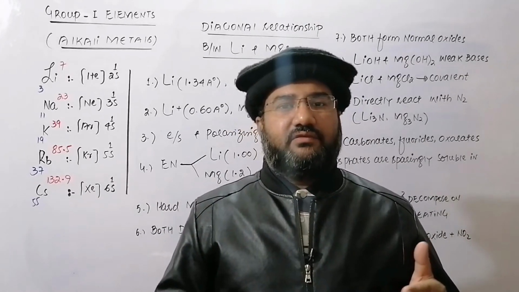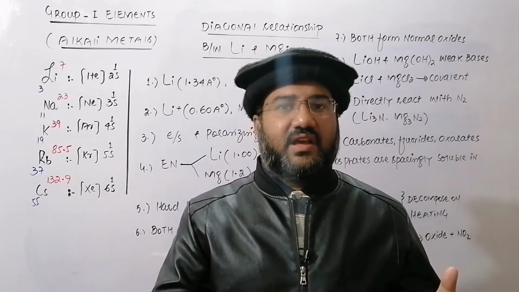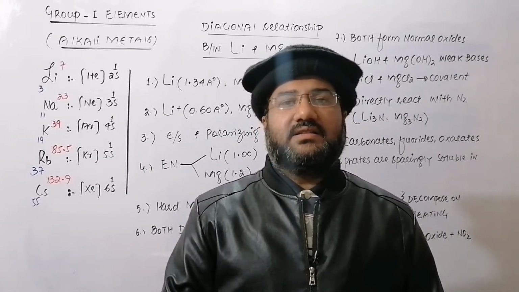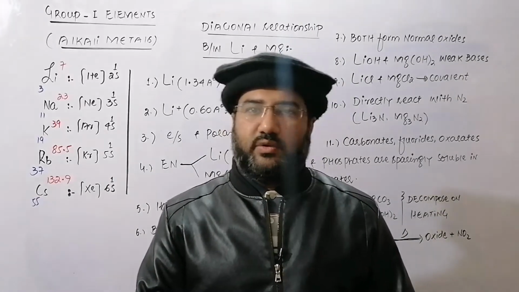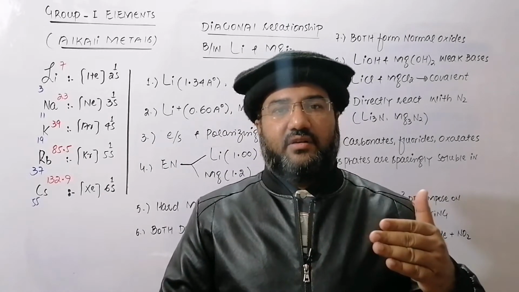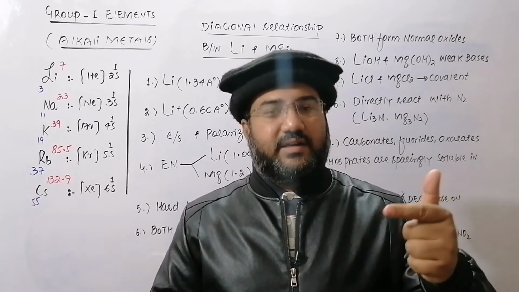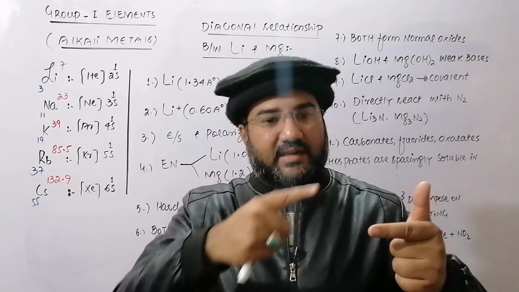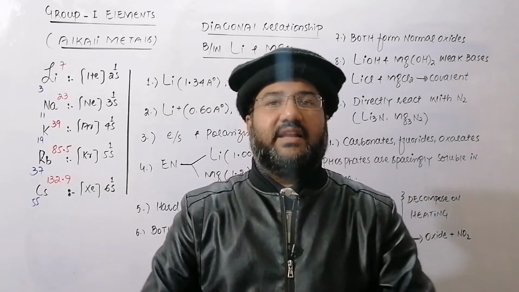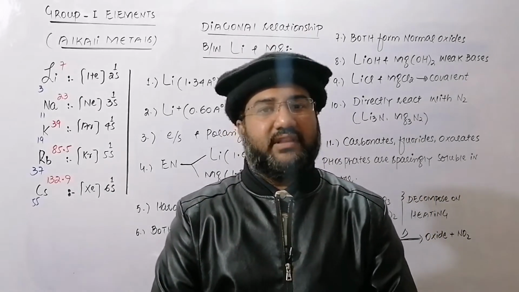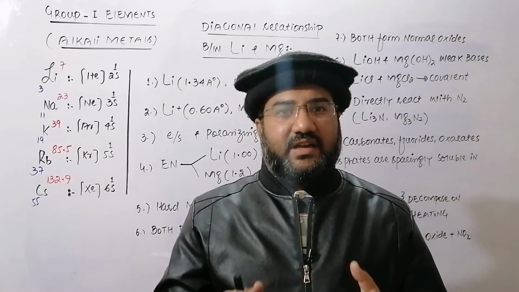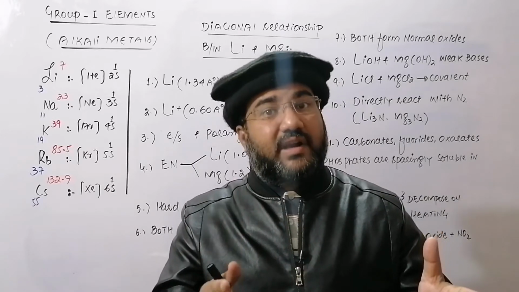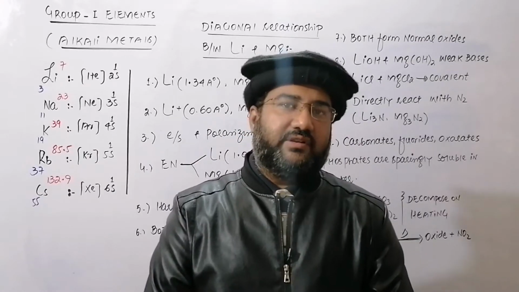When the element of one group matches with the element of the next group of the next period, then that is called the diagonal relationship between the two elements. So lithium is the element of group 1A and second period. Magnesium is the element of group 2A and third period, and the resemblance of these elements will be the diagonal relation between them. So diagonal relation is basically that the element of one group matches in properties with the element of the next group and next period. That is the diagonal relationship.